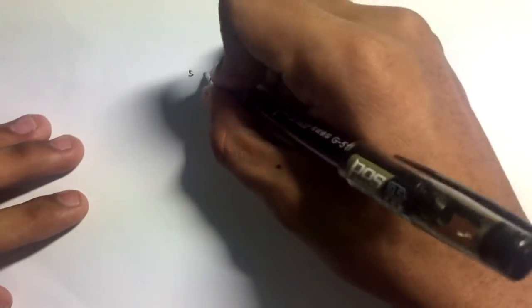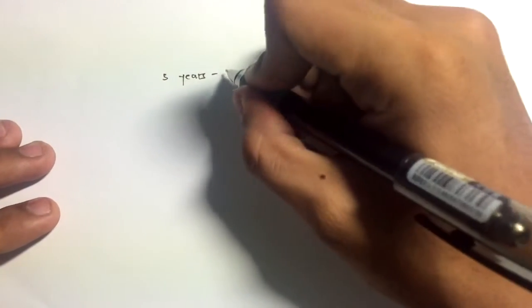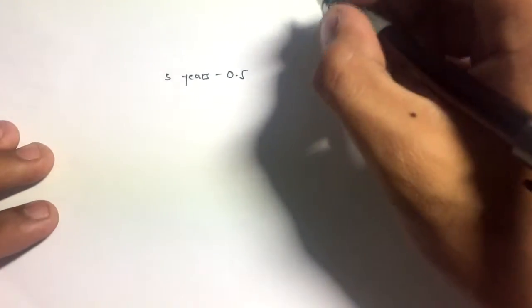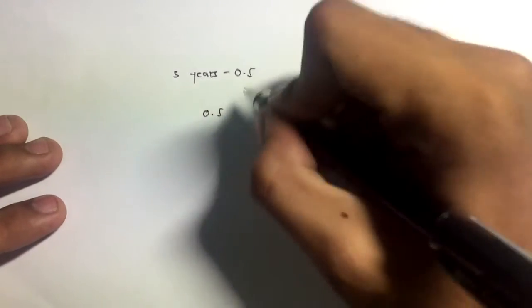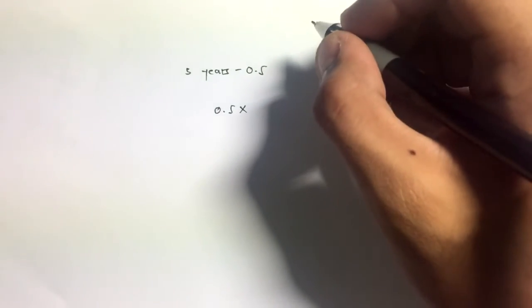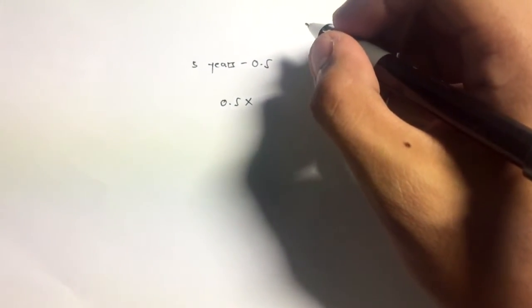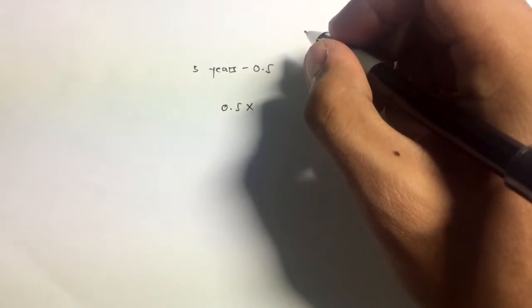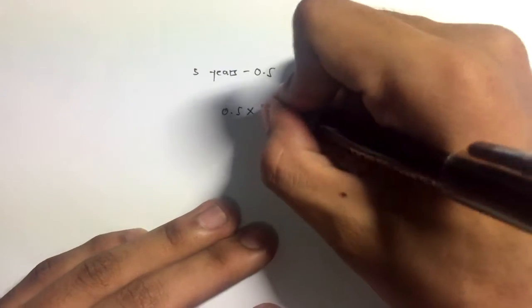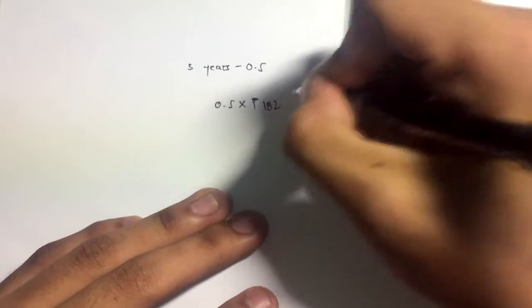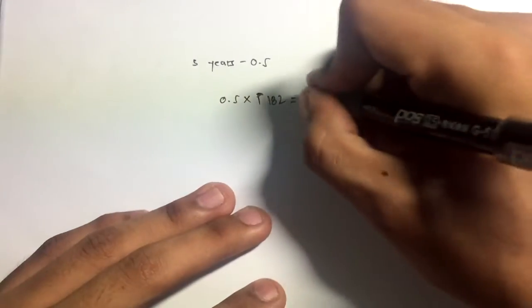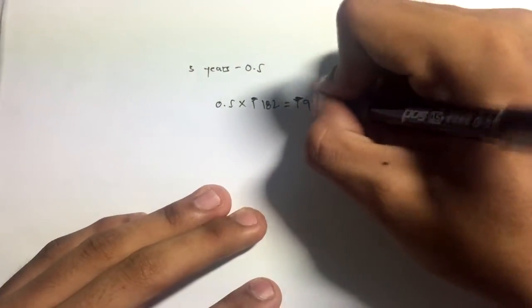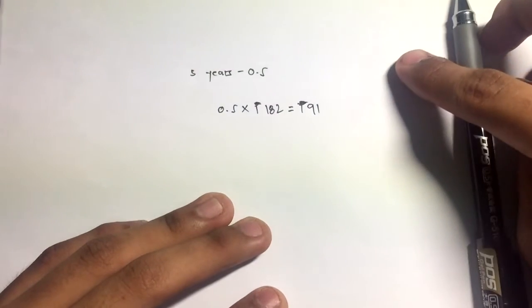So the time of maturity is 5 years, converted to decimal, which is 0.5. So 0.5 multiplied by the dividend for each bond for 1 year, which is 182 pesos, is equal to 91 pesos. See that?